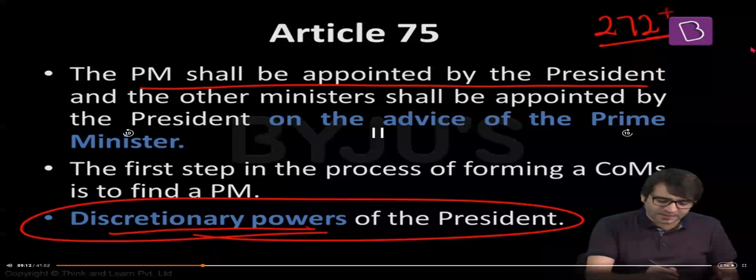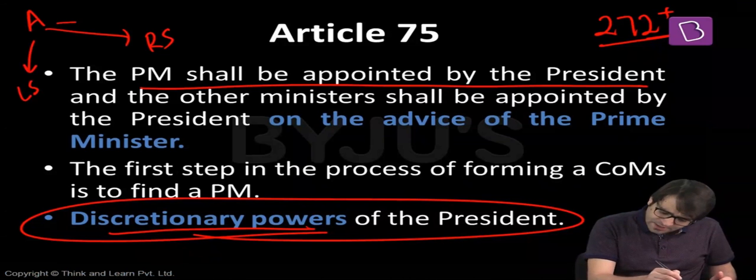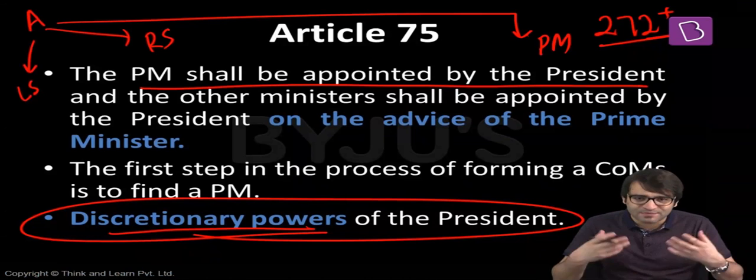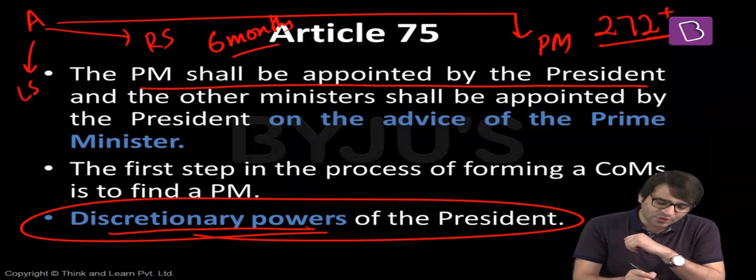Or there can be a situation where this individual A is neither a member of Lok Sabha nor a member of Rajya Sabha. Even then, this individual can be appointed as the Prime Minister. That means me, I'm neither a member of Rajya Sabha nor Lok Sabha. The President may invite me that I will swear you in as the Prime Minister of this country. He can do that. But then within 6 months, I shall have to get myself elected to either Rajya Sabha or Lok Sabha.